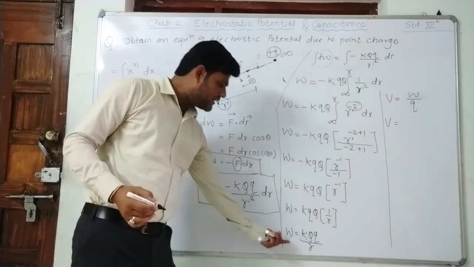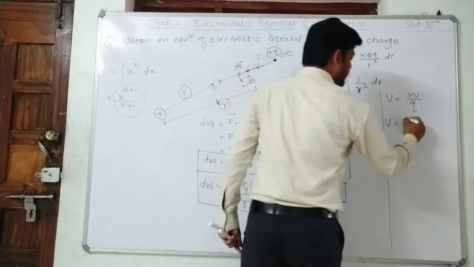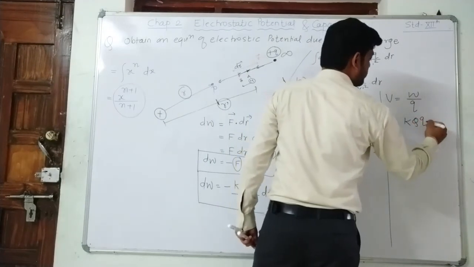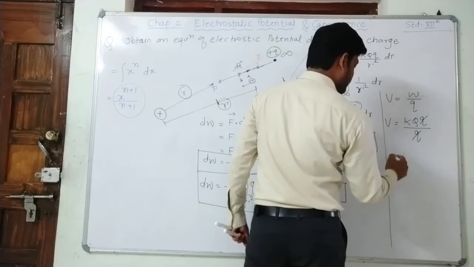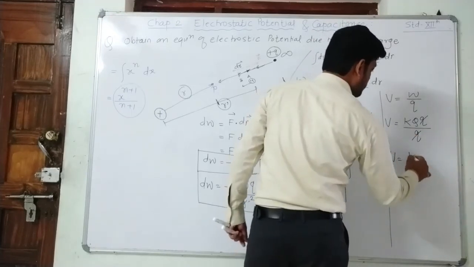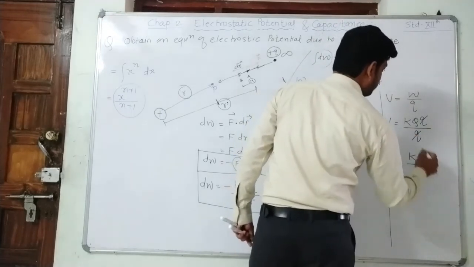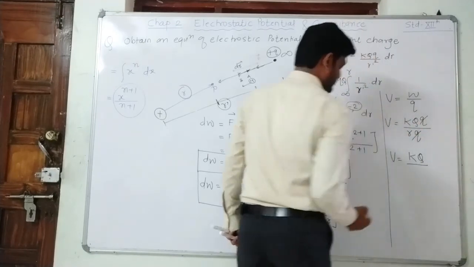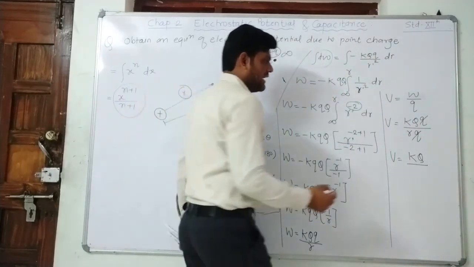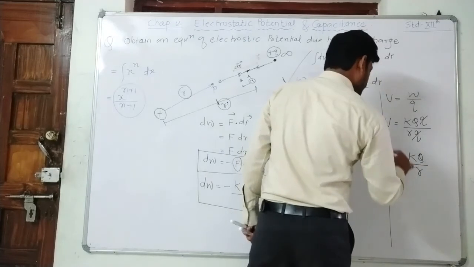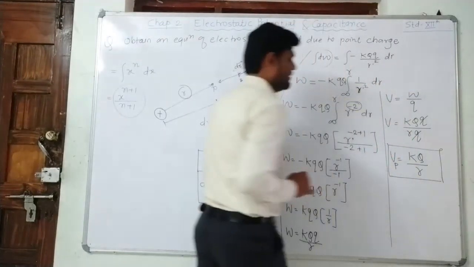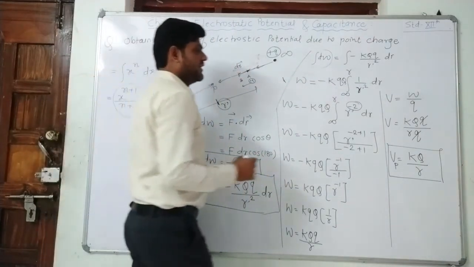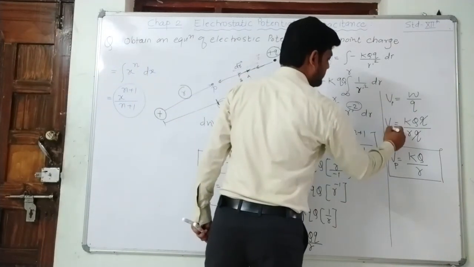What we calculated: W equal to K Q into q divided by R. So this q gets cancelled. V equal to K Q divided by R. So this is your potential at the point P. Potential of point P, we can write with P.